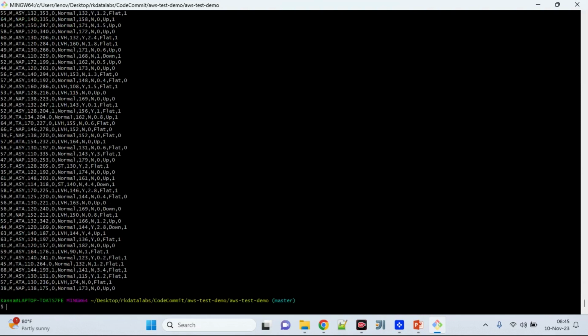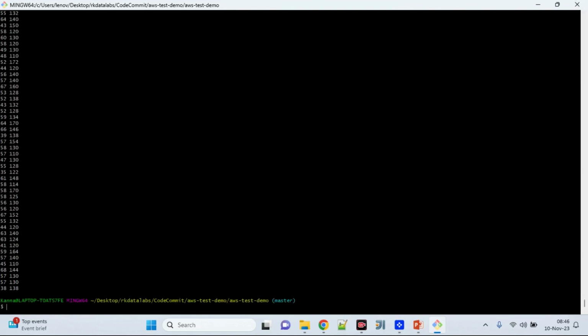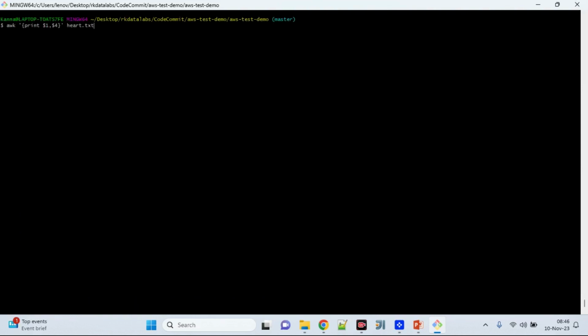If I simply put print $0, you will be able to see all the fields, right? If I say $1 and $4, it will print the first field and the fourth field accordingly. Let's use this. We are using a txt file where we extracted only the first field and fourth field accordingly. All right, good.